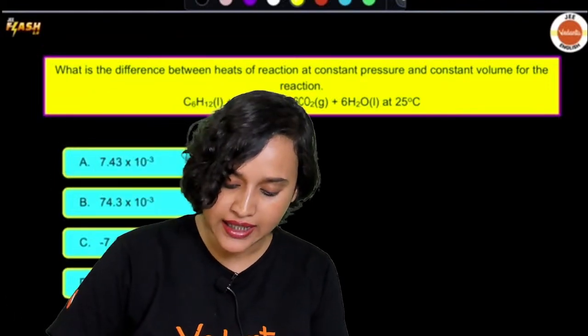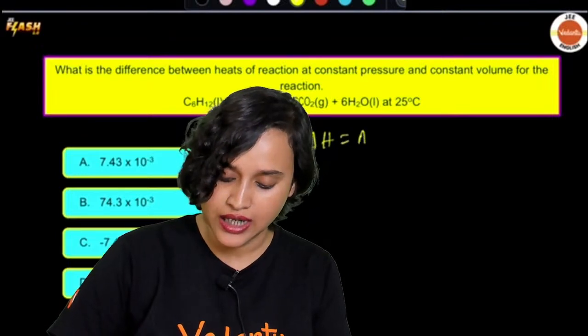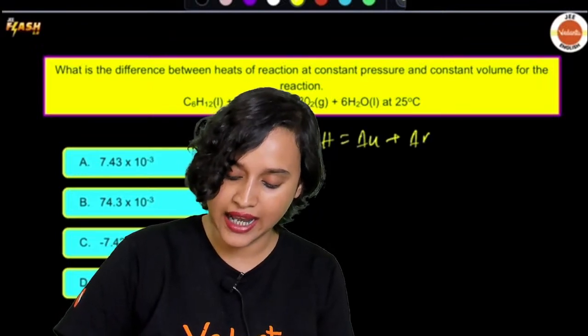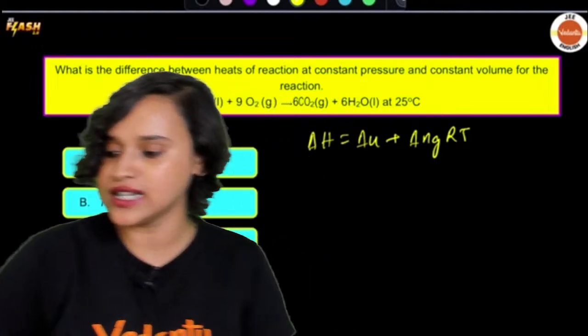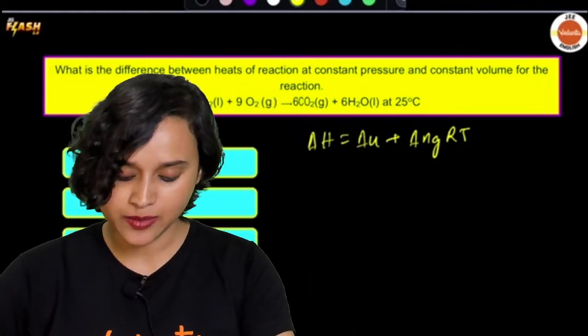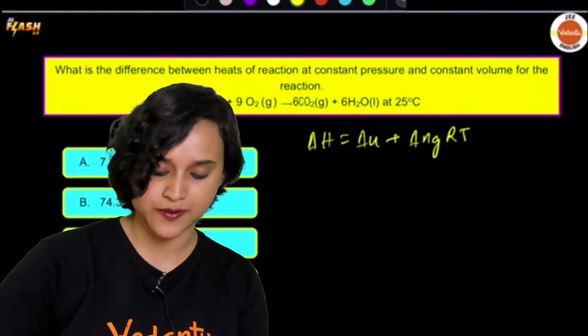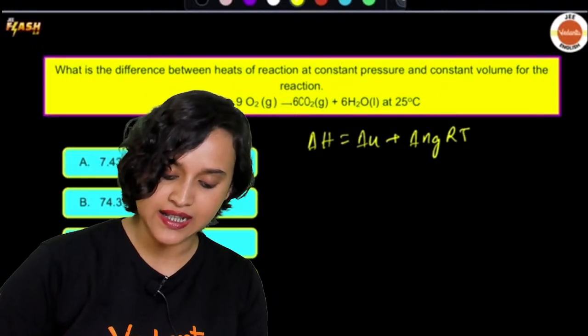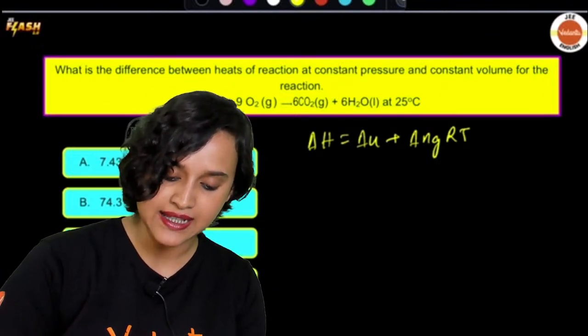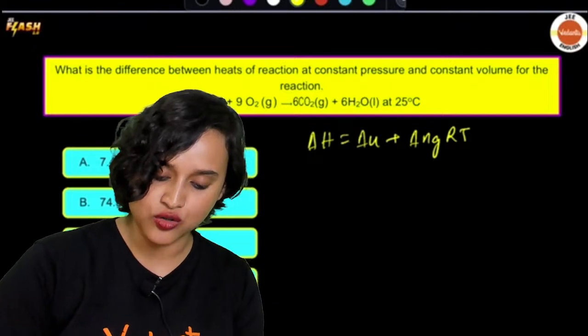Now, we all know that delta H is equal to delta U plus delta n_g RT. Do we know this, everybody? We do know this. Now, what is given to us is C6H12 liquid plus 9O2 gas, giving 6CO2 gaseous plus 6H2O.